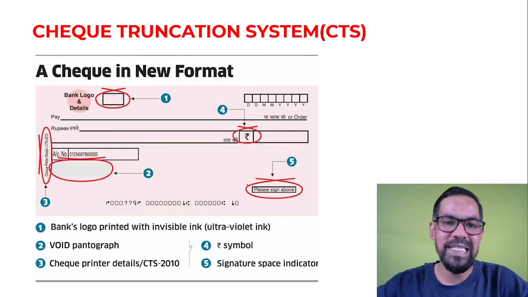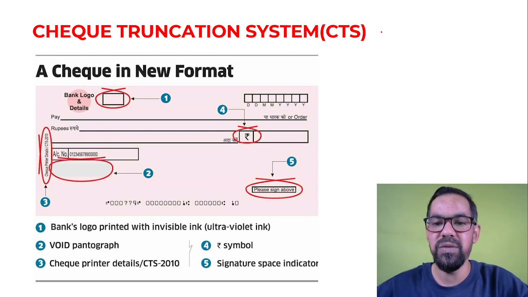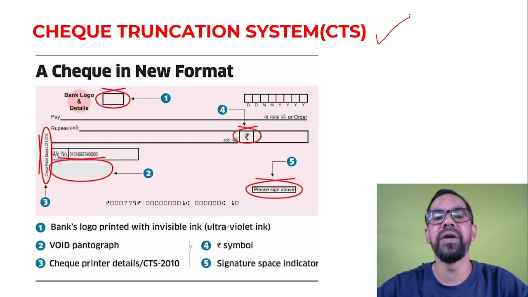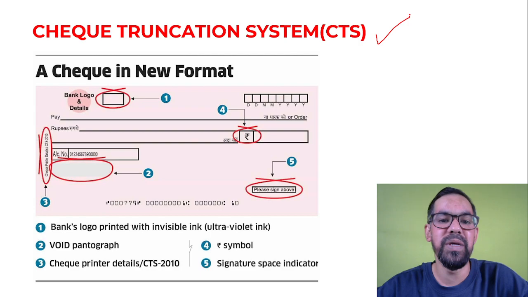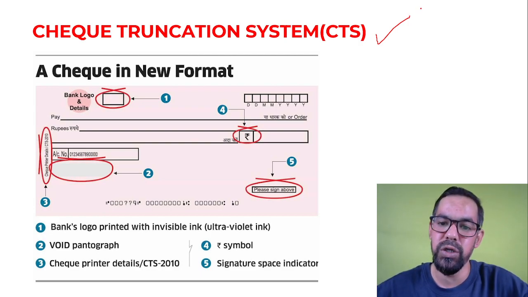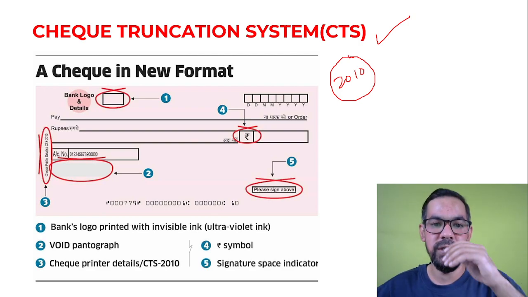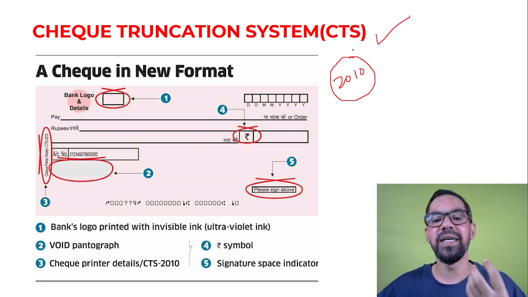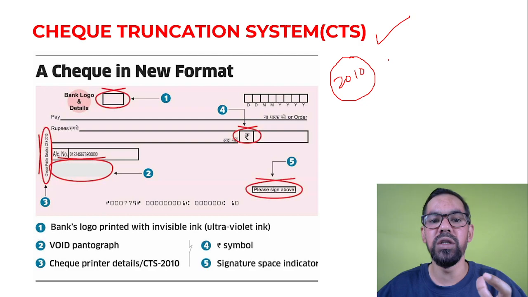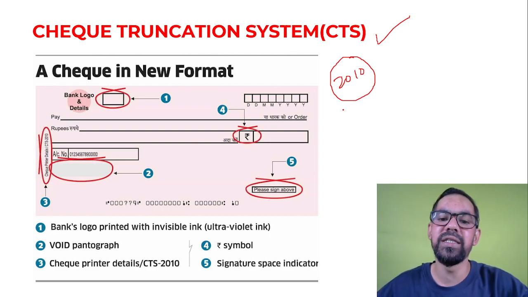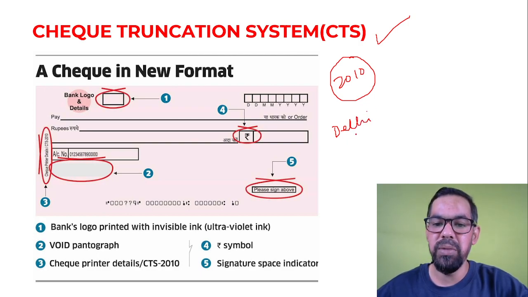Now we'll talk about CTS, which stands for check truncation system. It is basically an image-based clearing system, introduced in 2010. Prior to 2010, we usually worked on the non-CTS system, where checks were cleared on a physical basis. That means, let's say you belong to Delhi and you have an account in Delhi with some XYZ Bank Limited.